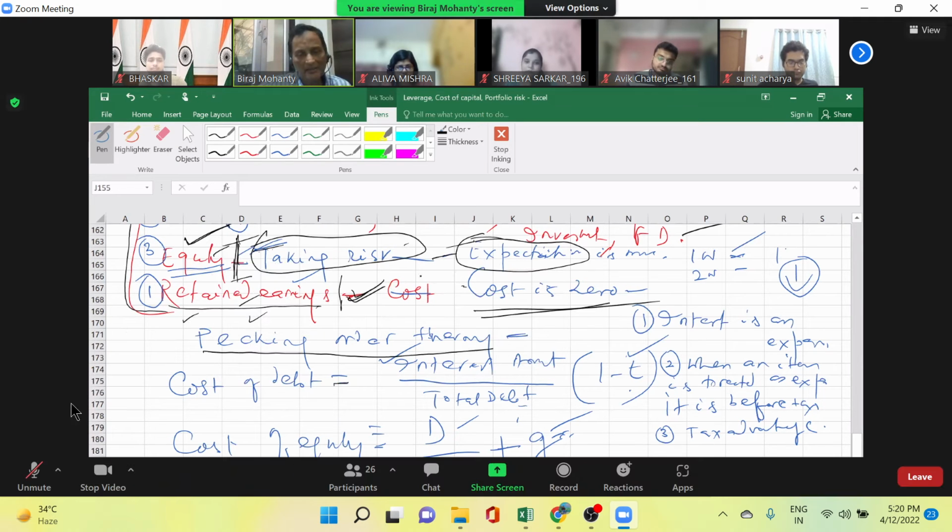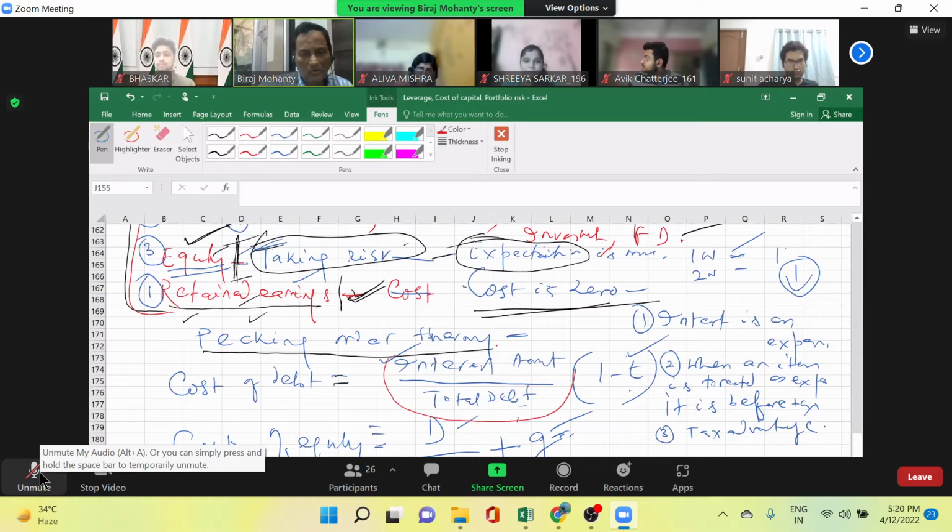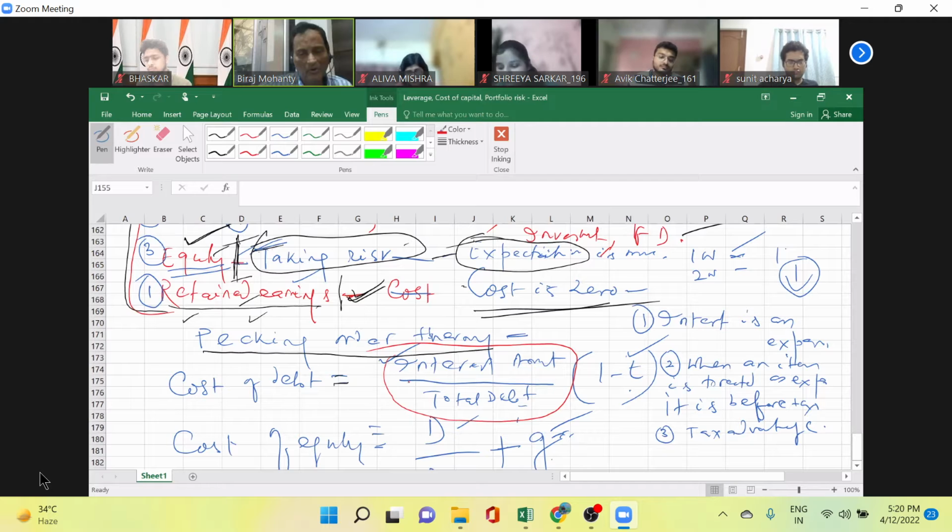So how do we define cost of debt? It is the interest cost divided by the total debt. This is the cost. But you have got another component here. Interest is an expense, but dividend is not an expense.